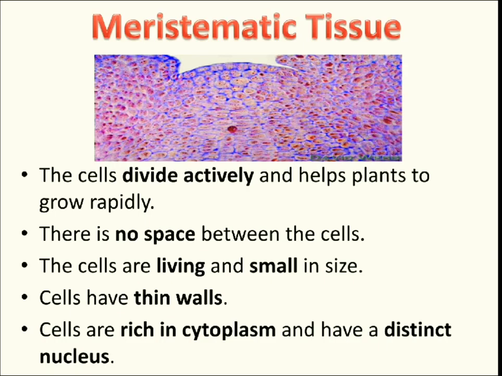Okay, next thing is all cells are living and small in size. Obviously they have just now divided and been born, so they must be small in size, and they are living. Otherwise dead cells can't divide. They are living, that's why they are dividing. So all the cells are living and they are small in size because they are kids. They are just now born, so they are small in size.